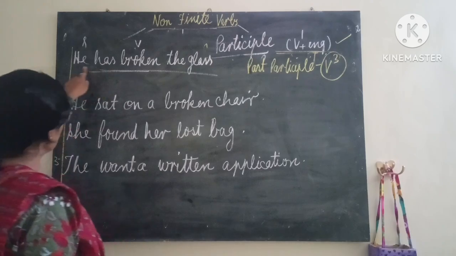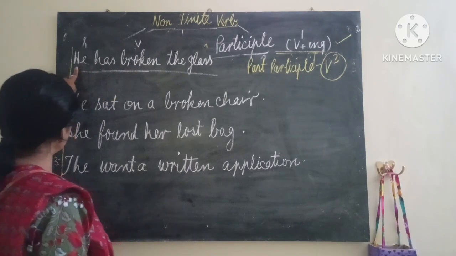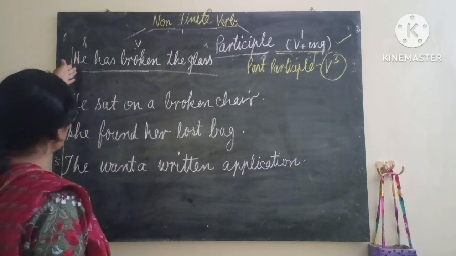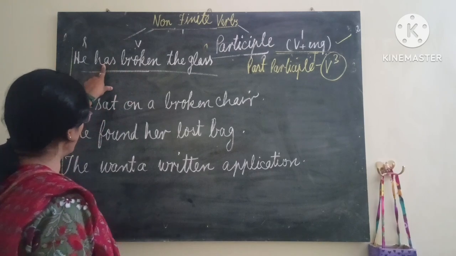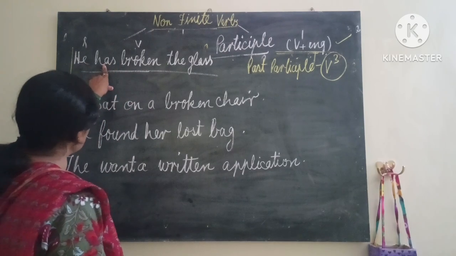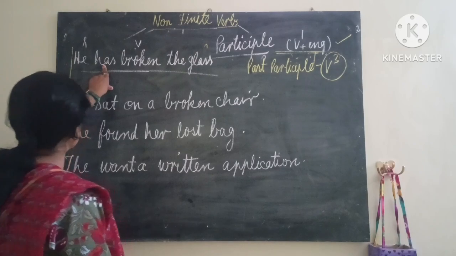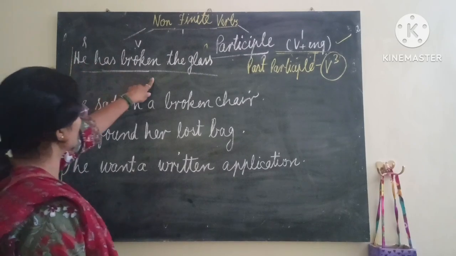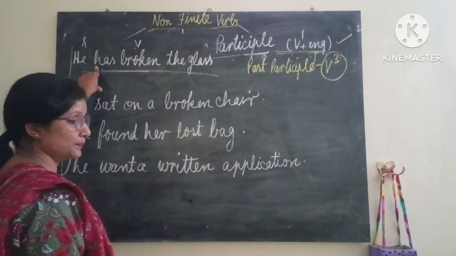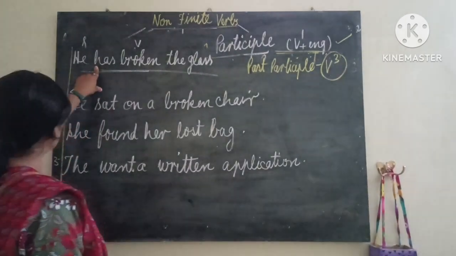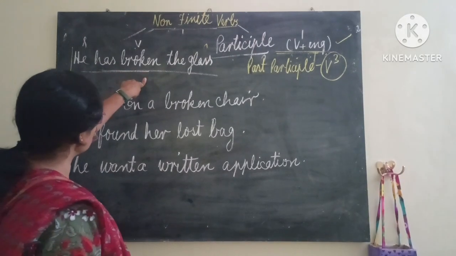Why? Because suppose we change he, and in place of he I write I. So, I have broken the glass. There will be have. If I change the tense into past perfect, it will be he had broken the glass. In the same way, if I change into present simple, it will be he breaks the glass.